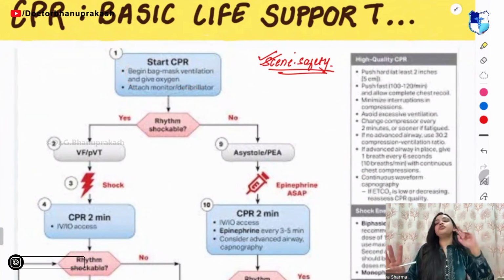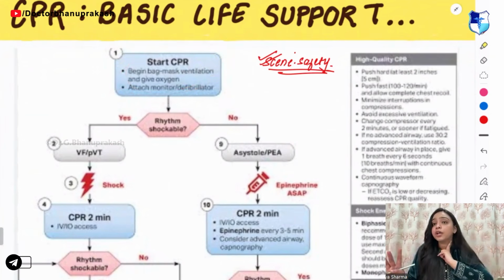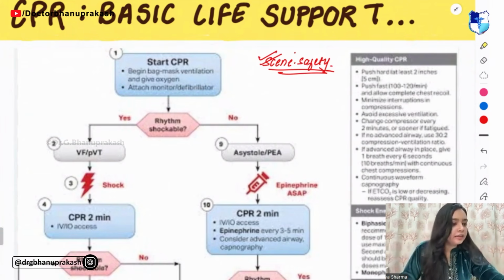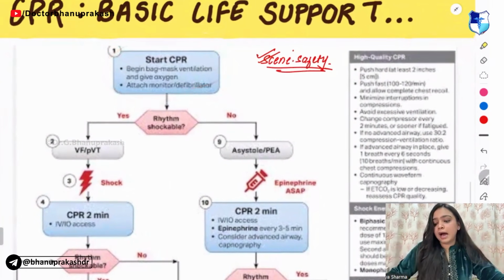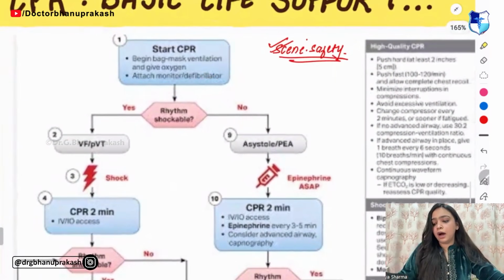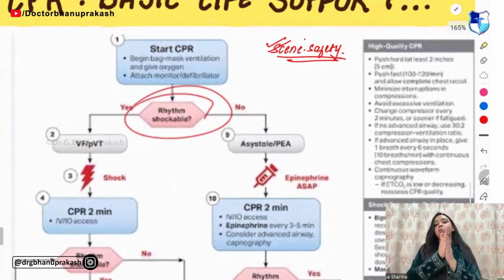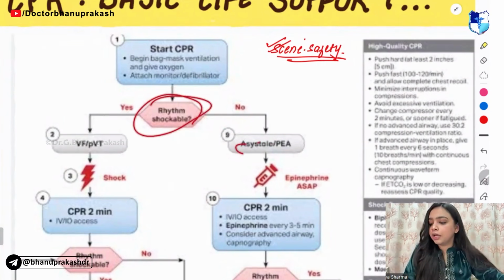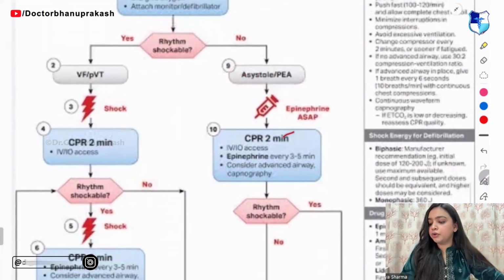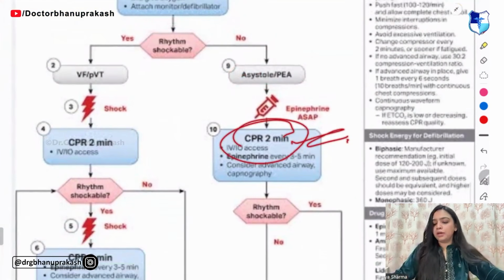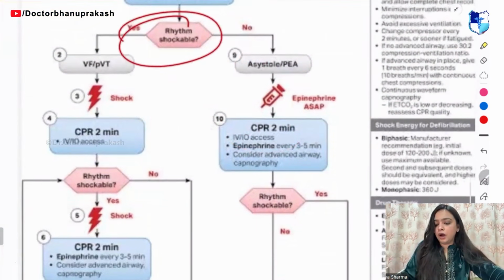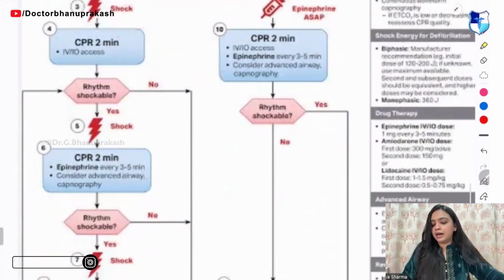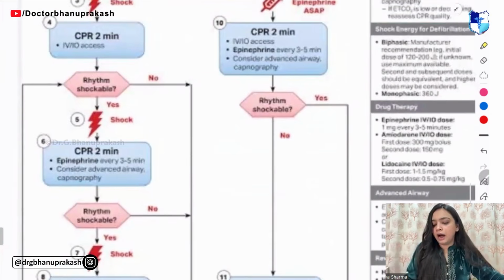Other things also you have to check, like you have to check the carotid. You have to check whether the person is breathing or not, right? Start the CPR, begin the bag and mask ventilation. Then you have to check the rhythm. Is it shockable or not shockable? If it is not shockable, then it is asystole. You have to give 2 minutes CPR. If it is shockable, then you have to go for the PVT, give the shock, and give the CPR again.